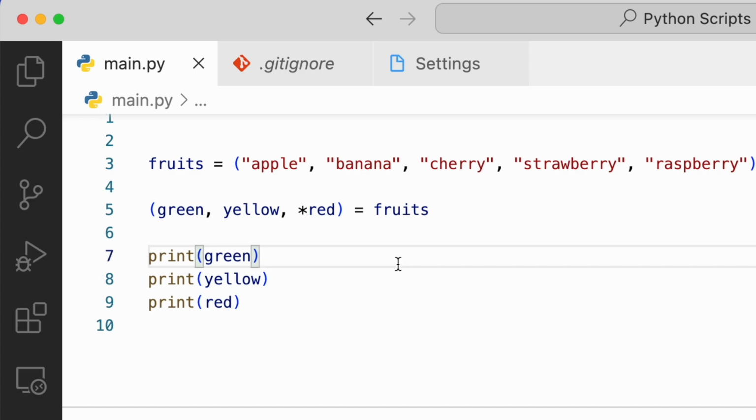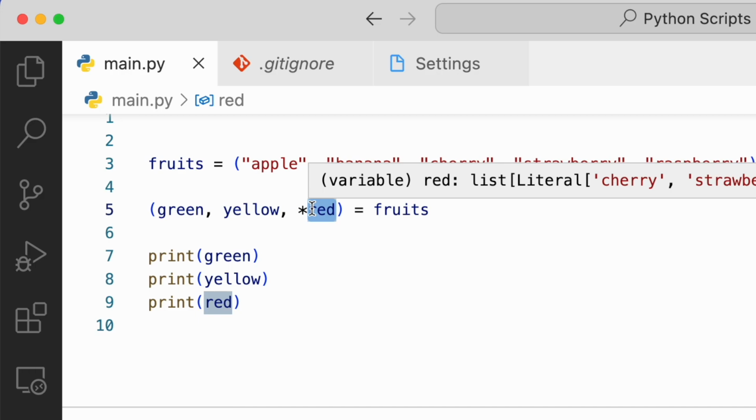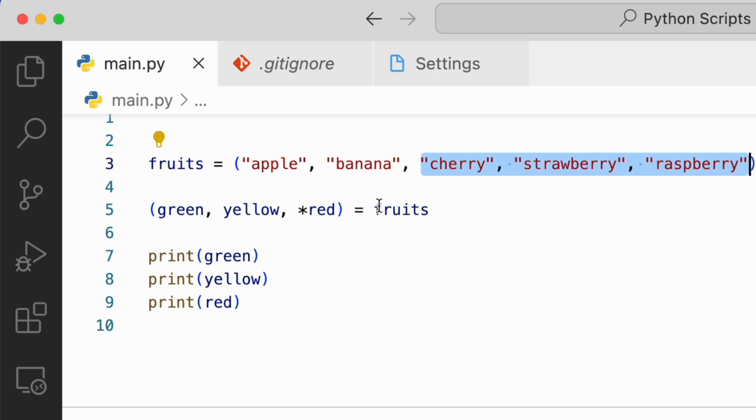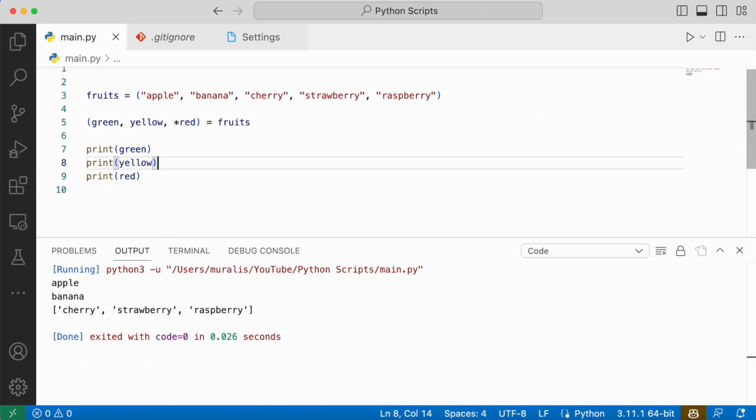So what will happen? In this case, the first variable, green, will get the first value, which is apple. And the second variable, yellow, will get the second value, which is banana. And then the third variable, since it has the asterisk before it, will take all the remaining values from the tuple. These 3 values will be assigned to the third variable. Let me just print this. Here we can see green is printed, which is apple, yellow is printed, which is banana, and finally red is printed, which is a list with all remaining values.